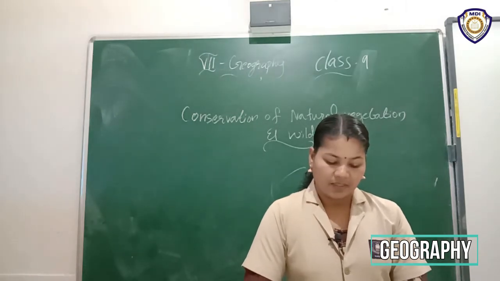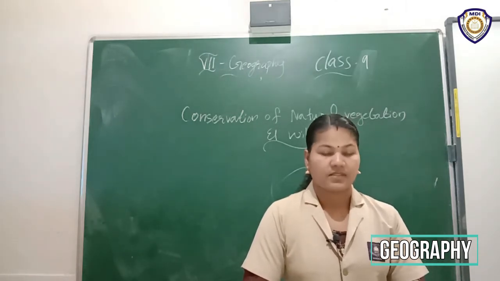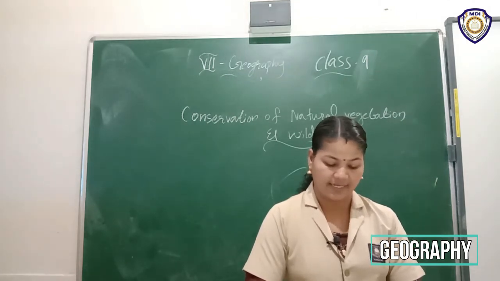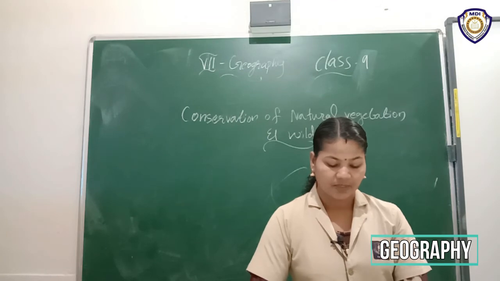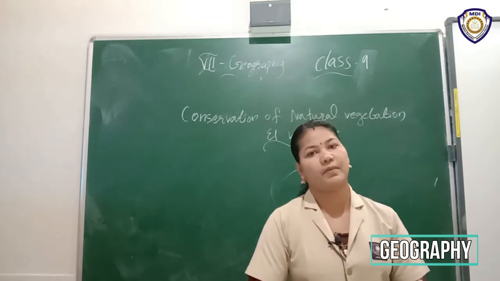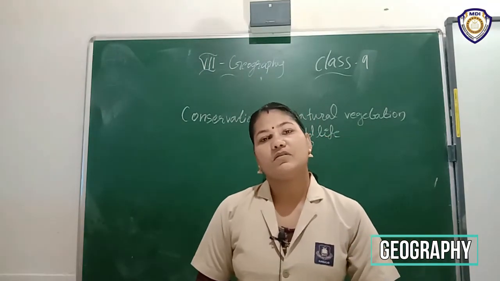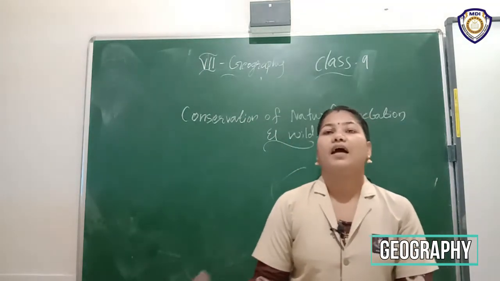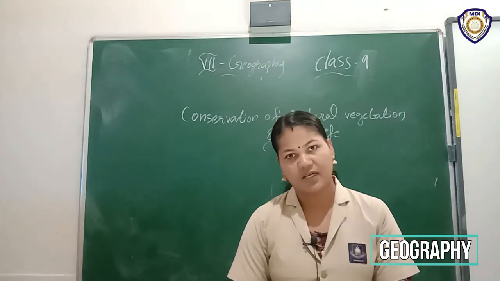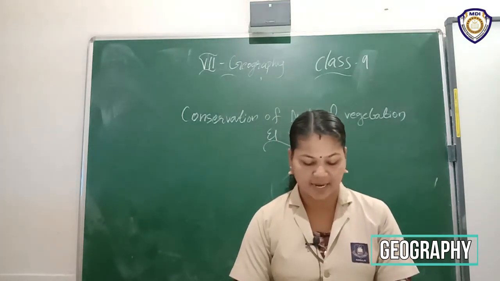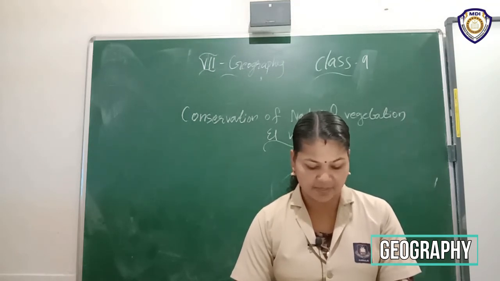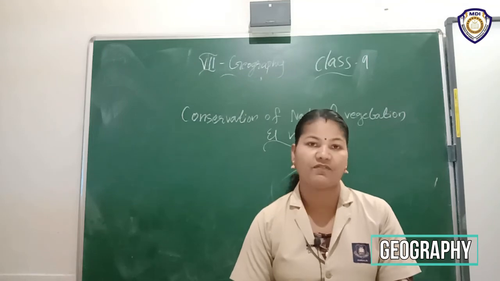Then an international convention, CITES, has been established. CITES lists several species of animals and birds in which trade is prohibited. Here are many animals and birds whose trade is completely prohibited. That's why CITES was formed. Then conservation of plants and animals is an ethical duty of every citizen.